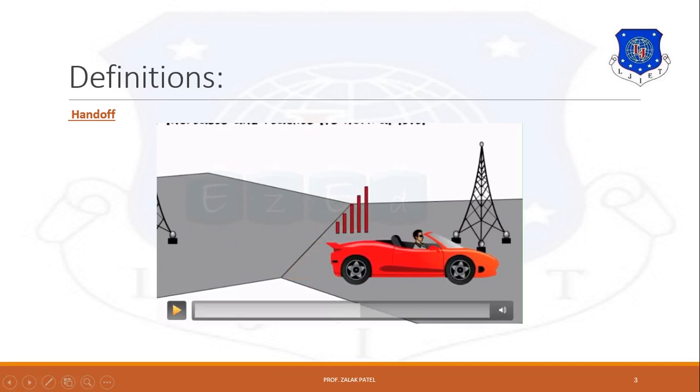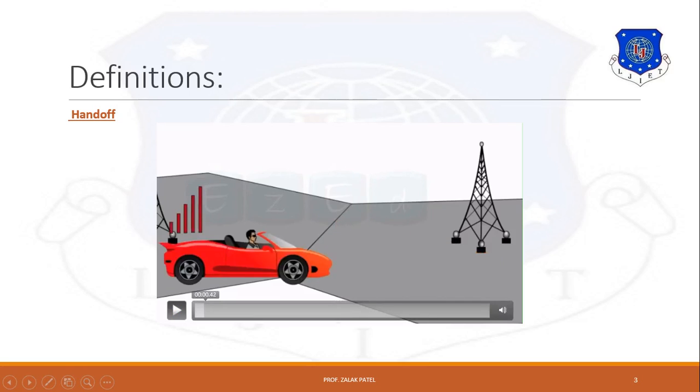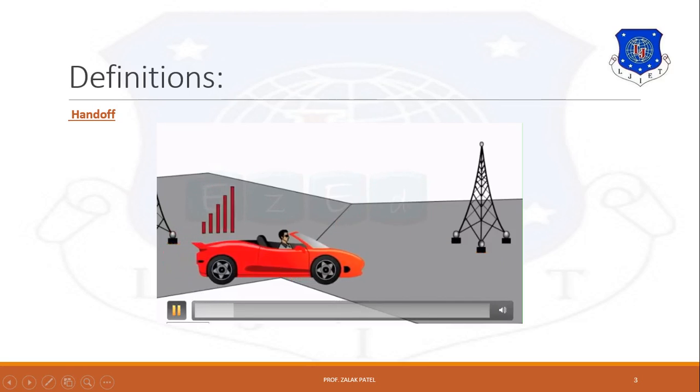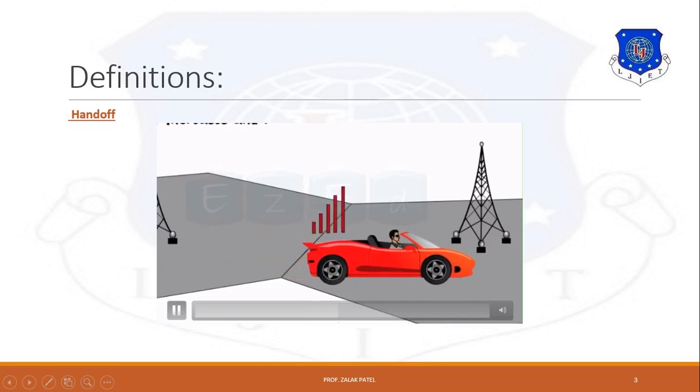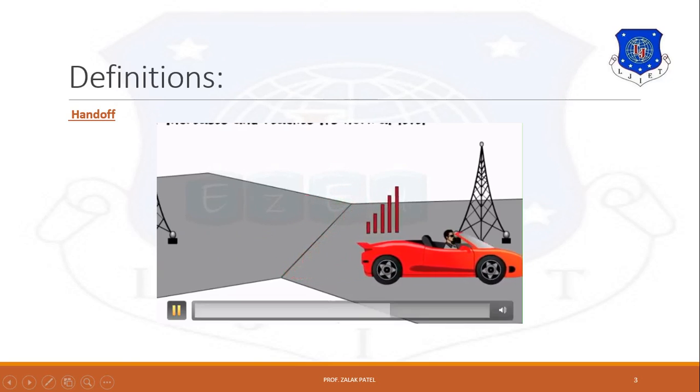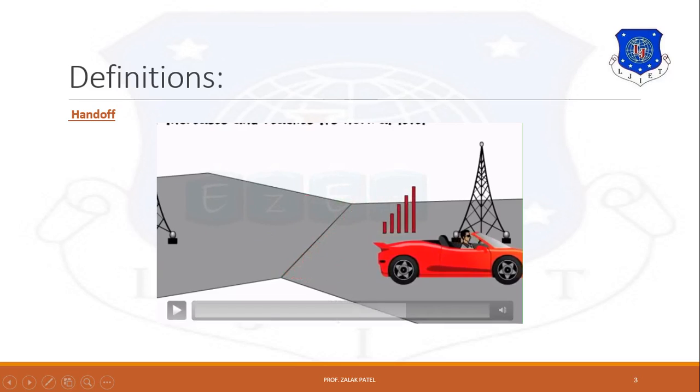Here you can also see that as the user crosses the boundary of one cell, the signal strength reduces, and again it increases as the user moves to another base station. That means signal strength also depends on the coverage area and distance from user to base station. So this is basically a handoff when the user moves from one base station or coverage area to another.